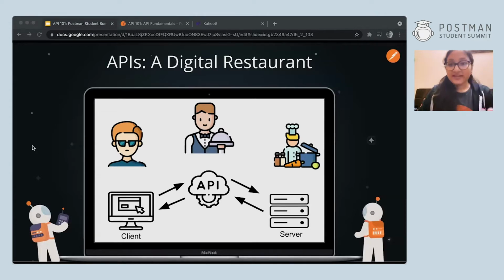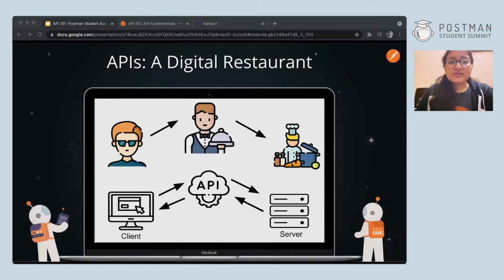And then the waiter goes and tells the chef what you want. Now, you'll wait for some time. And then after that, the waiter will either come with your food order, or he might tell you that the restaurant is not serving what you ordered, right? So in any case, the waiter serves as a mediator between you and the chef. And that's exactly what APIs do between clients and services.